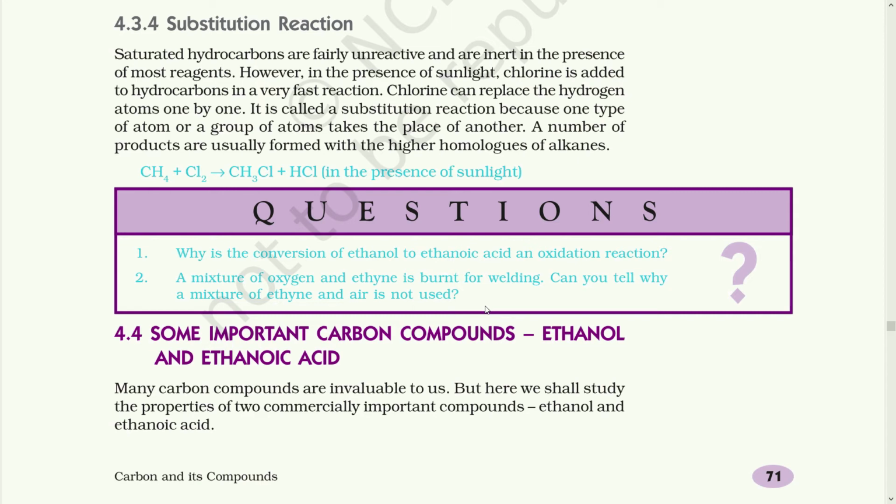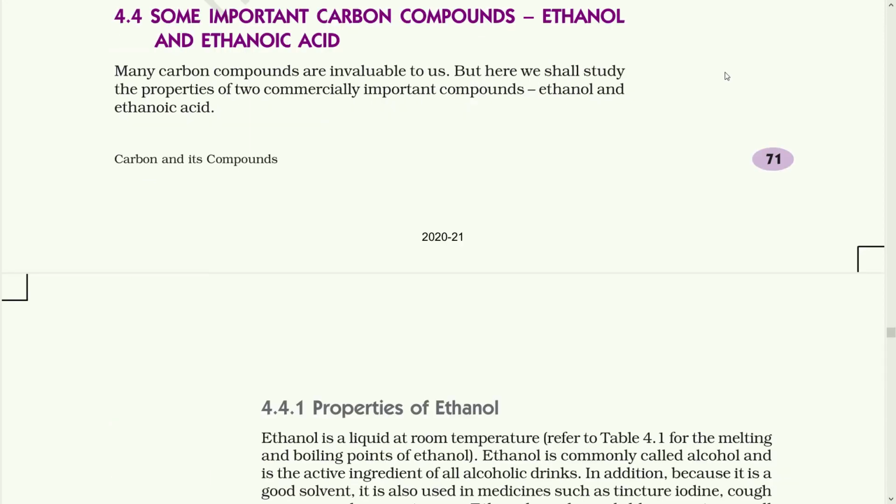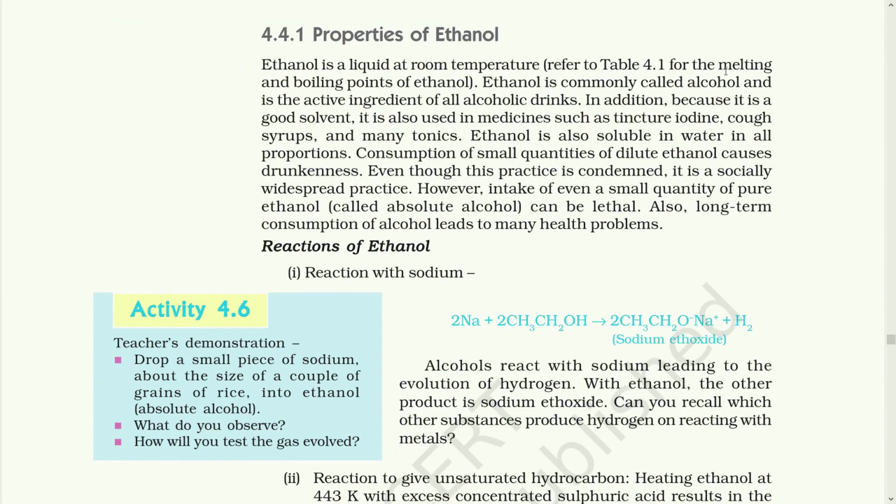Now let's study some important carbon compounds, ethanol and ethanoic acid. Many carbon compounds are invaluable to us, but here we shall study the properties of two commercially important compounds, ethanol and ethanoic acid. Ethanol, as we know, is an alcohol. Ethanol is a liquid at room temperature. Ethanol is commonly called alcohol and is the active ingredient of all alcoholic drinks.